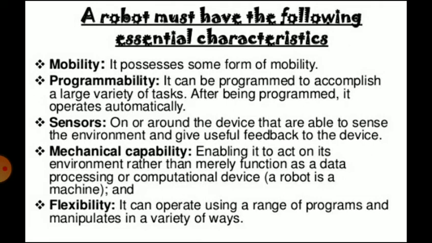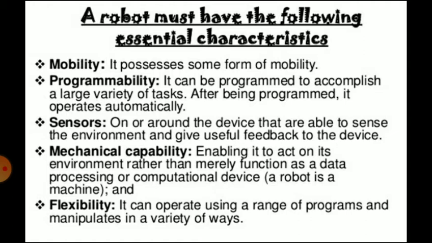A robot must have the following essential characteristics: mobility. It possesses some form of mobility. Programmability. It can be programmed to accomplish a large variety of tasks. After being programmed, it operates automatically.